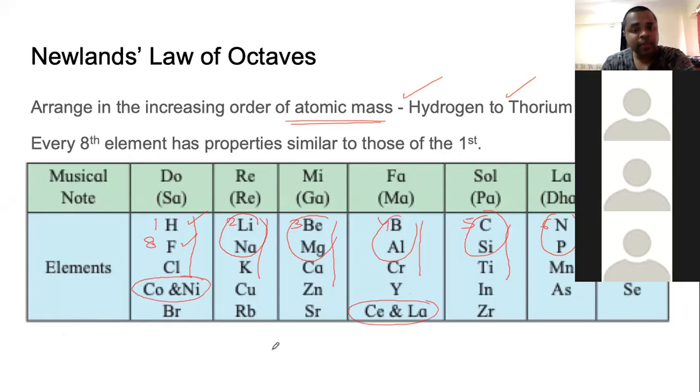It seems that there is not enough space, or something happened because of which Newlands could not have a proper list, could not have a proper table. It's very clear. So let's next try to understand what exactly happened when he was doing this.